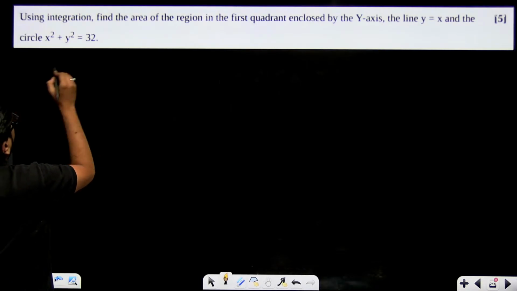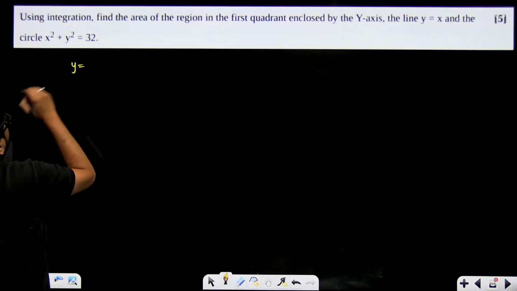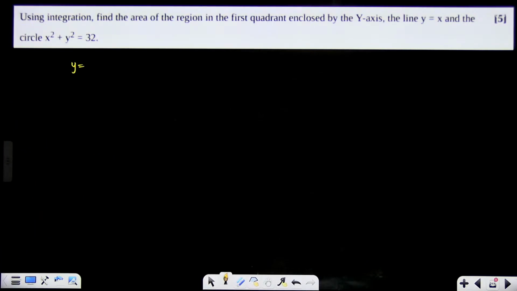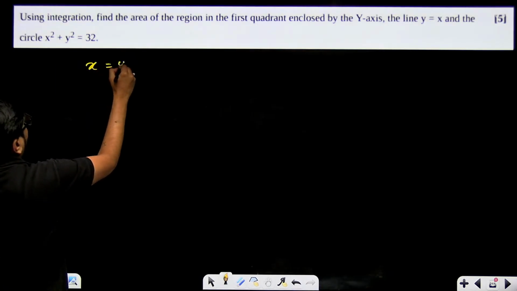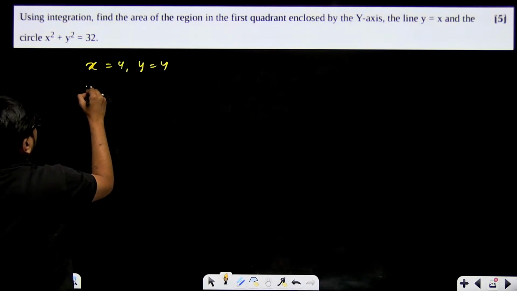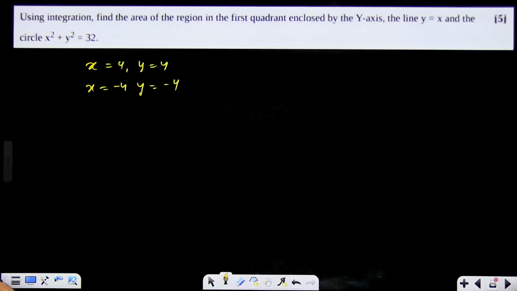So y equal to x, if we put, this will give us y square equal to 16. So 4 and minus 4. When x is 4, y is 4, and when x is minus 4, y will also be minus 4. This is a simple intersection. Okay. So from where to where will you integrate? First you'll integrate the line, then you'll integrate the circle from 4 to 4 root 2.